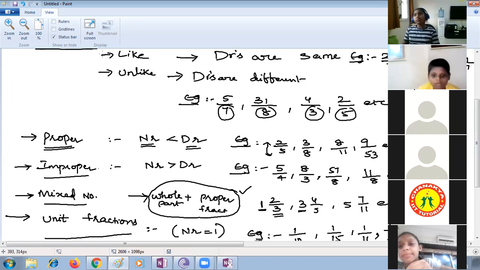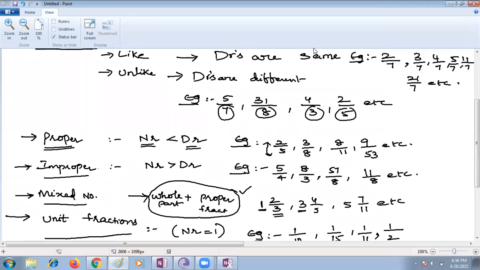And the next thing, types of fractions, children. Then equivalent fractions. What are equivalent fractions? Who will say, children? Raghav, what are equivalent fractions? Ma'am, fractions in their simplified form. For example, 2 by 4 and 1 by 2. 2 by 4 in simplified form is 1 by 2. So 1 by 2 is equal to 2 by 4.